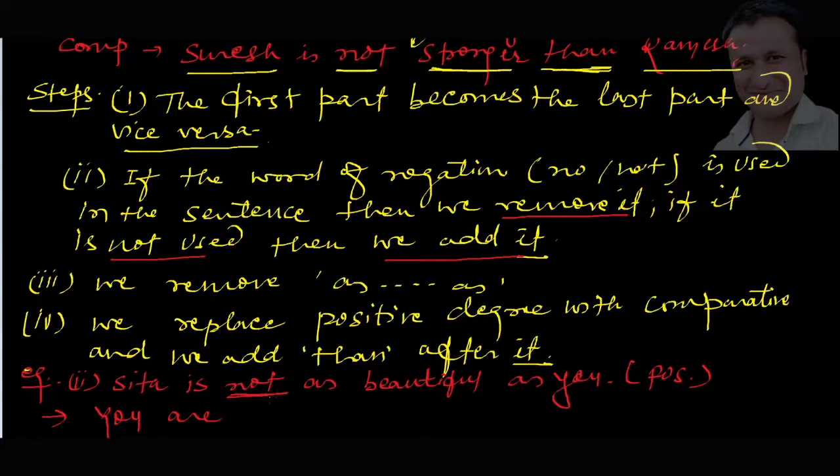हम देख सकते हैं कि not use किया हुआ है, तो यहाँ पे not हम लोग हटाएंगे. अब you जो last part था that became the first, उसको मैंने first में ले आया. Now you are, again we will remove both the as. So you are, and then we will replace beautiful with more beautiful, that is the comparative one. You are more beautiful. We will add than, because we always add than in comparative degree. You are more beautiful than Sita.